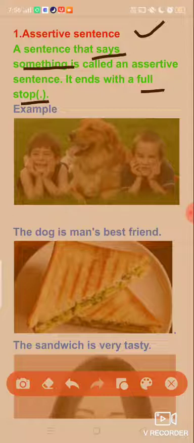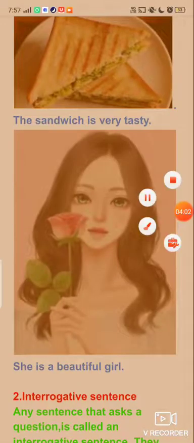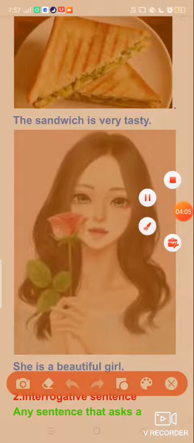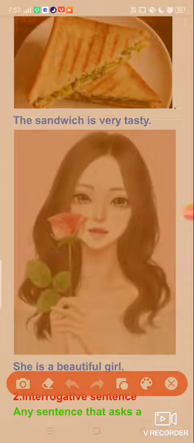The dog is man's best friend. Here we are telling an information based on experiences that the dog is always the best friend of man. Here we are stating the information about the dog. Hence the sentence is an assertive sentence. Next example, the sandwich is very tasty.